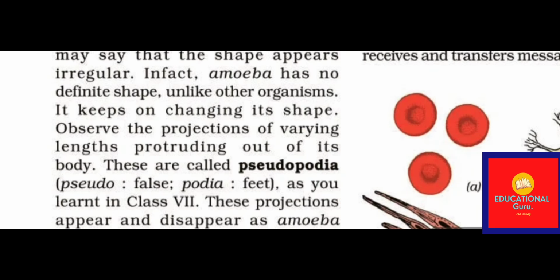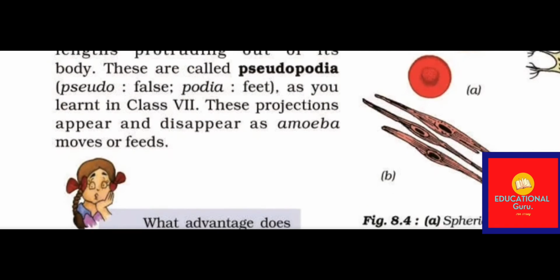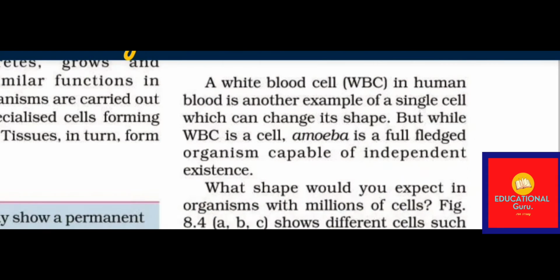Now let us find out the shape of cells. What are the shapes of cells? Okay, let's start. First of all, you have seen amoeba. Do you know what pseudopodia is? It is the false feet of amoeba. These projections appear and disappear as amoeba moves or feeds. So it is the false feet of amoeba.